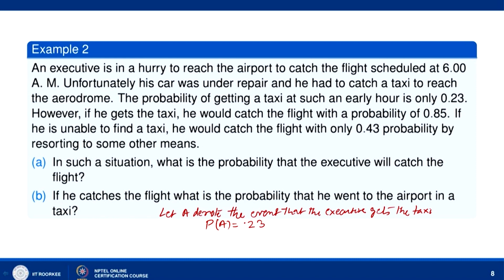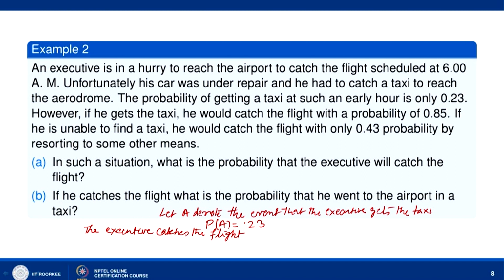If he gets the taxi, he would catch the flight with probability 0.85. So, let us say the executive catches the flight, given that he got the taxi.